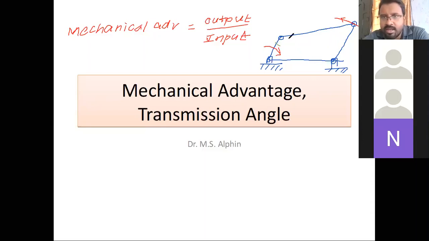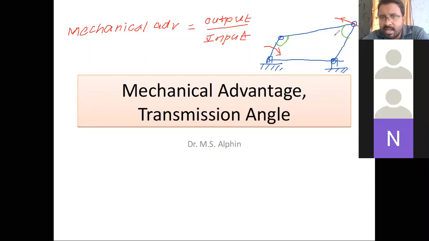This angle and this angle are crucial. During the operation, when this is rotating and this is sliding, these two angles keep on changing. We can design the mechanism by synthesizing these angles at these two places.